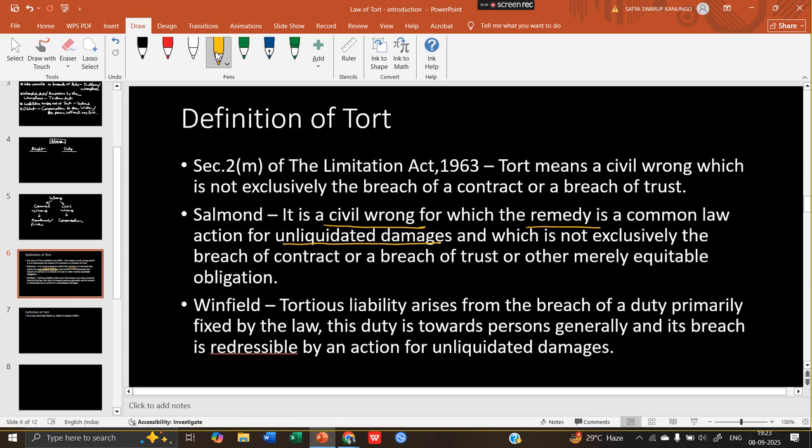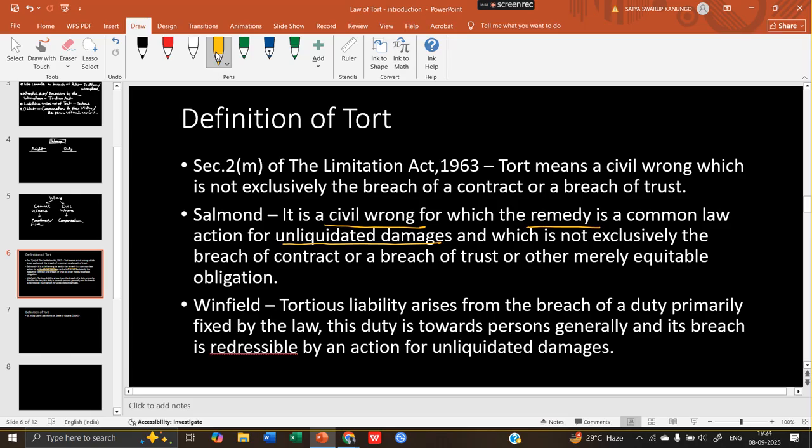I will explain shortly what unliquidated damages are. Unliquidated damages is a kind of compensation which is not determined beforehand. For example, if it is determined beforehand that if someone's bike is broken, that person will get 50,000 of compensation.